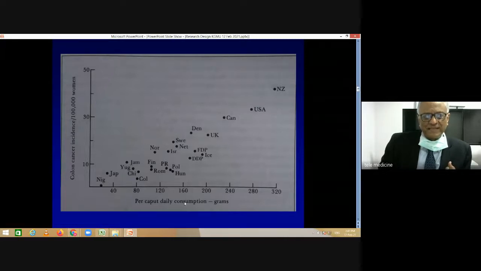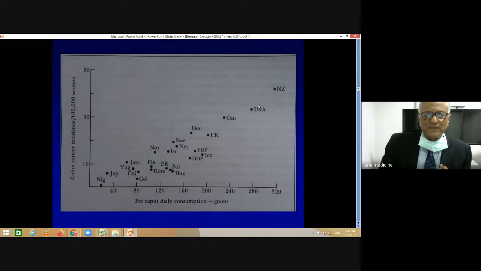If you look at this particular figure, you can see that there is an x-axis, a y-axis, and there are some dots which are plotted. On the x-axis you have per capita daily consumption of red meat in grams. And on the y-axis, you have colon cancer incidence per lakh women. And the plots represent different countries. So essentially, this is a correlational study between the consumption of red meat and the occurrence of colon cancer in women.